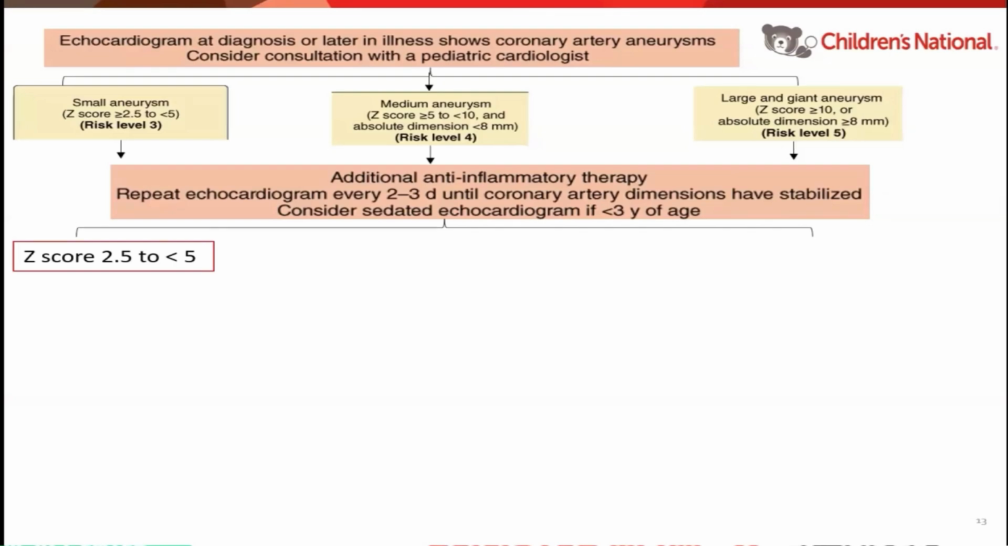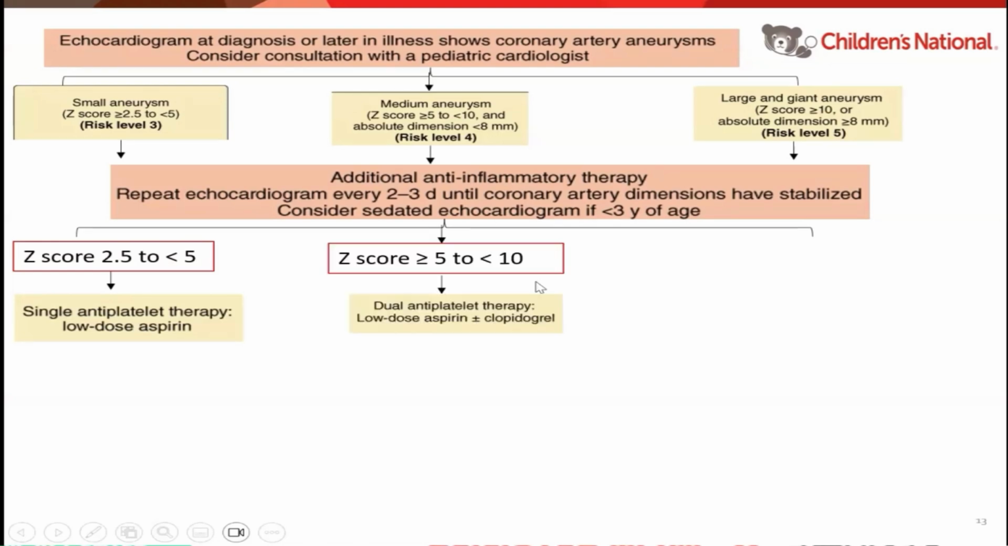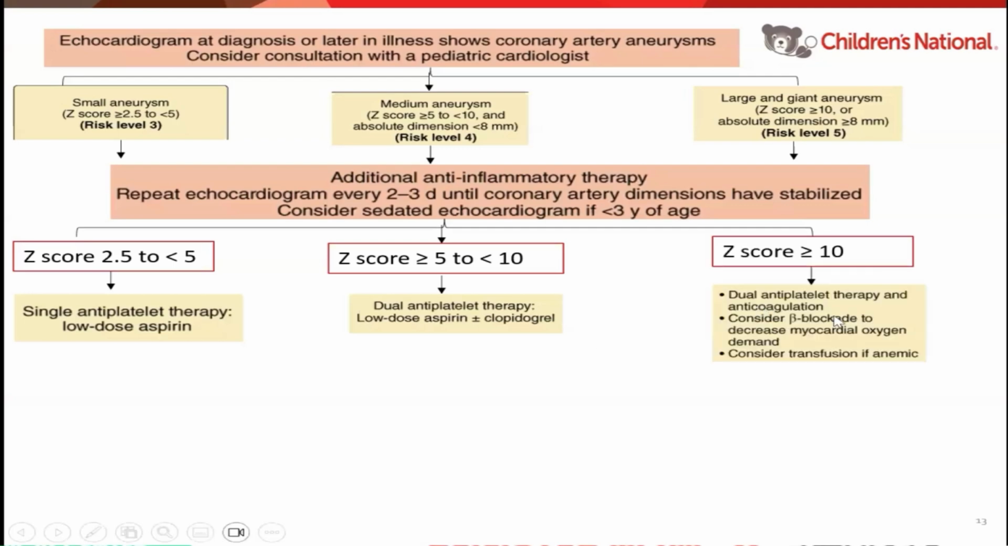Once you give the anti-inflammation therapy and you repeat the echocardiogram, if the child continues to be in the small category aneurysm, then you are going to discharge that patient on low-dose aspirin. On the other hand, for a medium aneurysm, we can introduce low-dose aspirin plus Plavix for discharge. On the other hand, giant aneurysms are the ones that will need the whole 9 yards. They need double antiplatelet therapy, so aspirin plus Plavix plus anticoagulation. Anticoagulation could be low molecular weight heparin, could be Coumadin, could be the new direct oral anticoagulants.